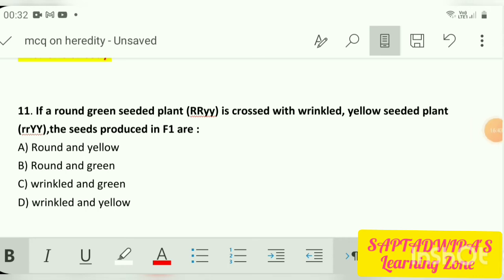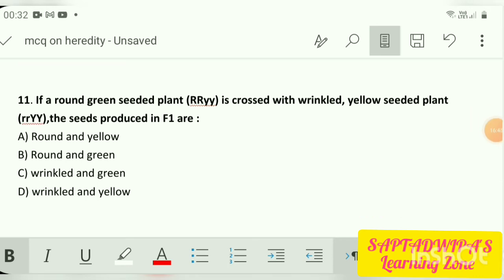Okay, the next question is: if a round green seeded plant is crossed with a wrinkled yellow seeded plant, and they have already given you the genes. Here round is dominant, capital R, and green is recessive, small y, and the wrinkled yellow seeded plant is small r and capital Y. So here you have to do the cross and check what answer you find. Wrinkled means small r, and yellow is the dominant here.